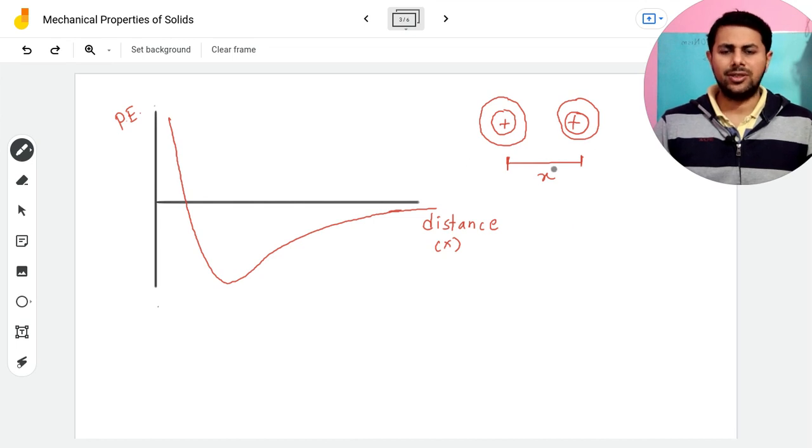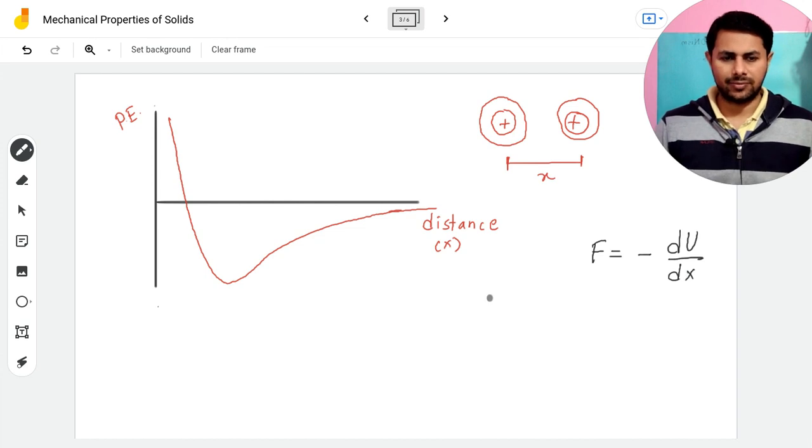The force between these two atoms is given by the negative of the change in potential energy with respect to distance. Or we can say, the derivative of potential energy with respect to distance. So if you see, at this position this curve is flat. That means this derivative is 0.